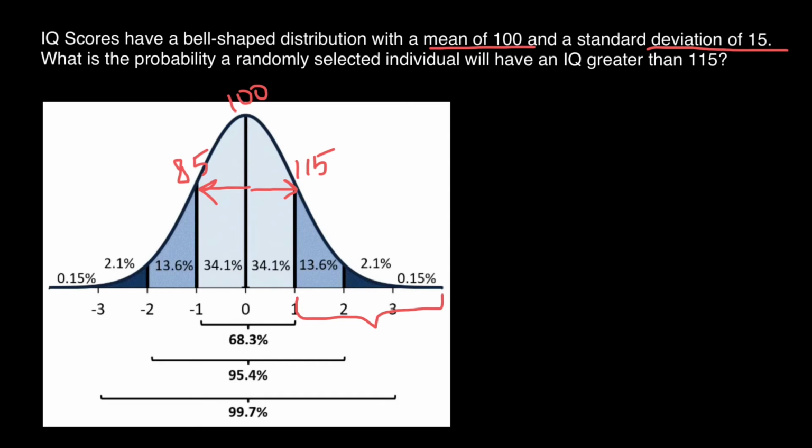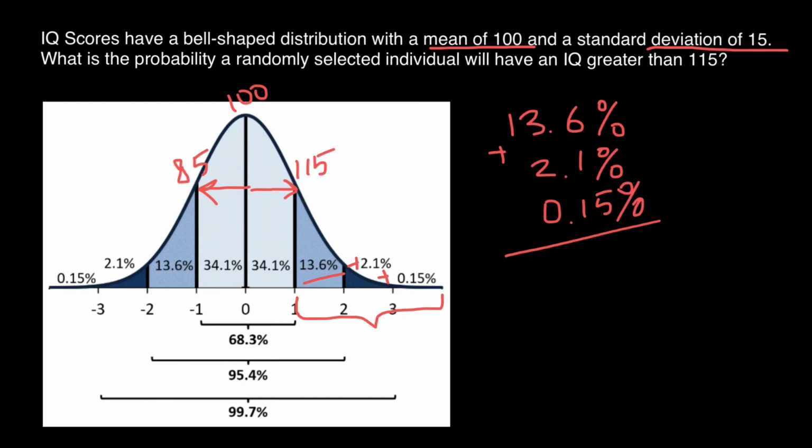Our calculations are going to be pretty easy. So first number 13.6% plus 2.1% plus 0.15%. And the answer is going to be 15.85%.